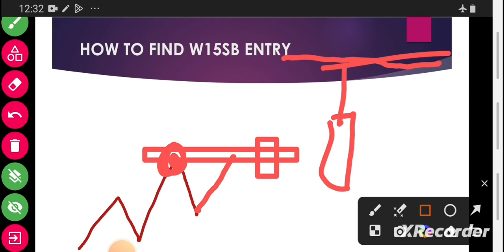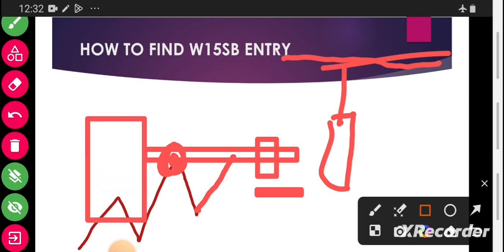So where to put your stop loss? Your stop loss goes exactly below that 5-minute candle which has broken. You put your stop loss there. So where to take the profit? You have to make 2 times of the candle which has broken your structure. You measure exactly the size from the wick, from where you put the stop loss, to where you executed the market, the distance. You use this box tool to measure your distance, and then you make 2 times of that.